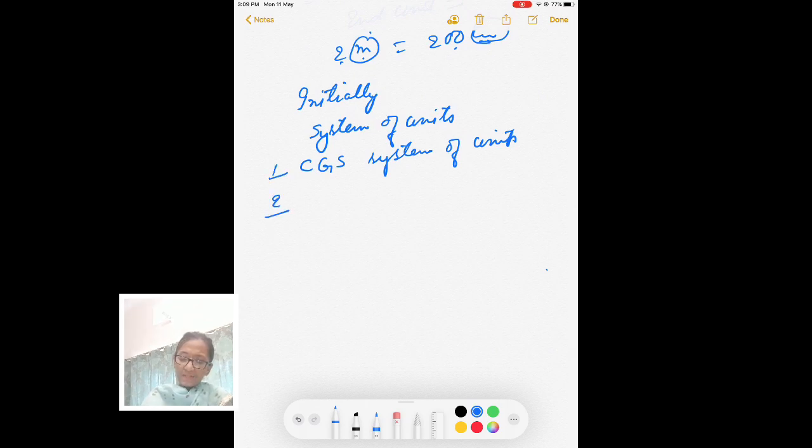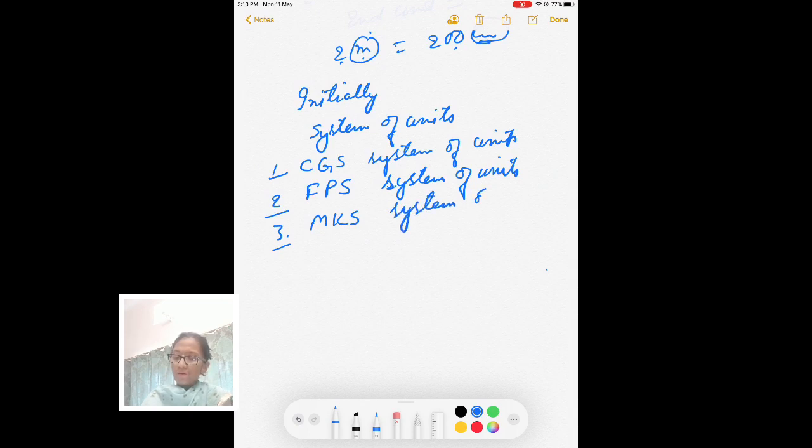Next one is the FPS system of units. Then we had the MKS system of units. These two were used in France.